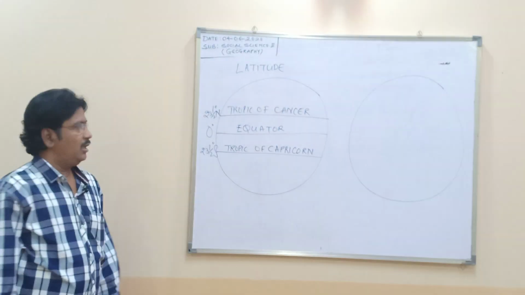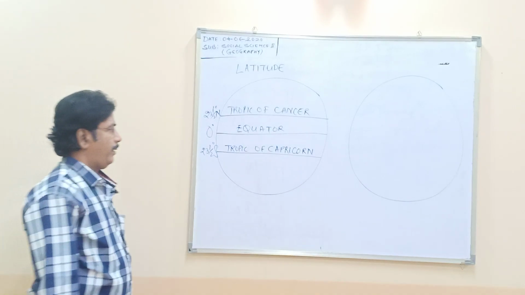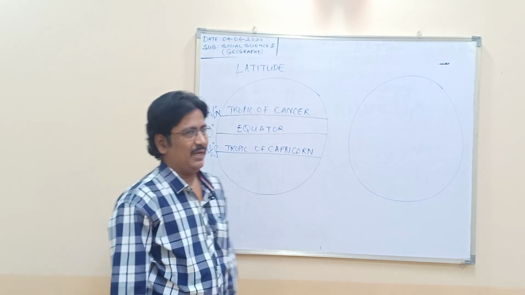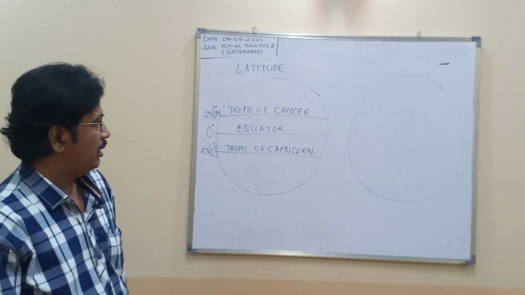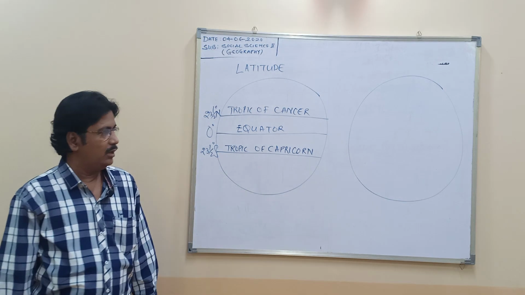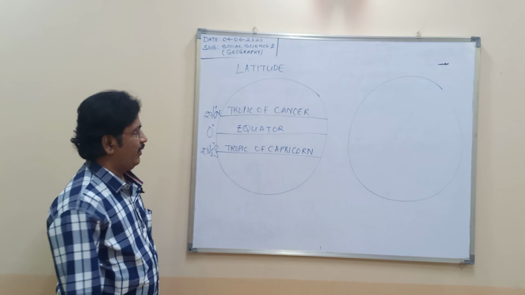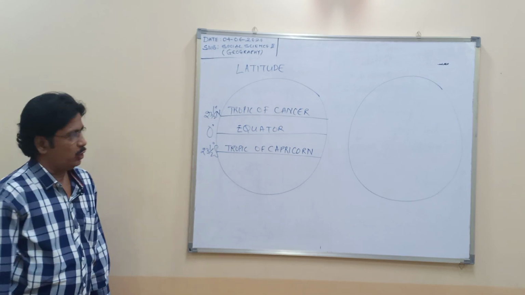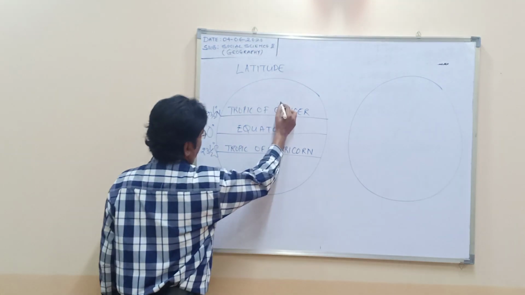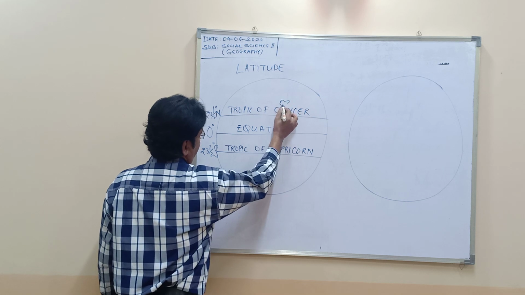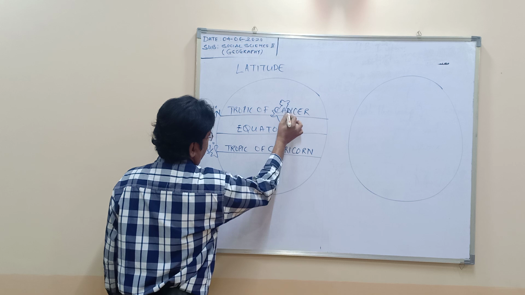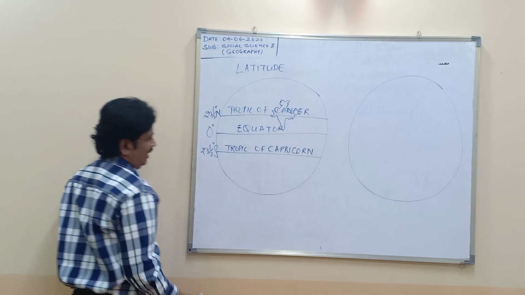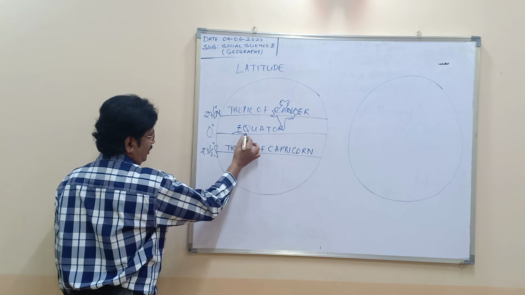Now, if you look at the globe, or at page number 12, where the world map is available in your textbook, you will find the world map showing India is here, whereas Brazil is here.